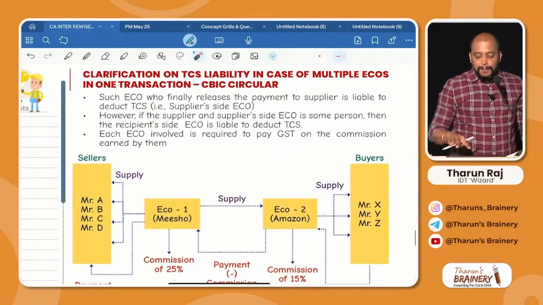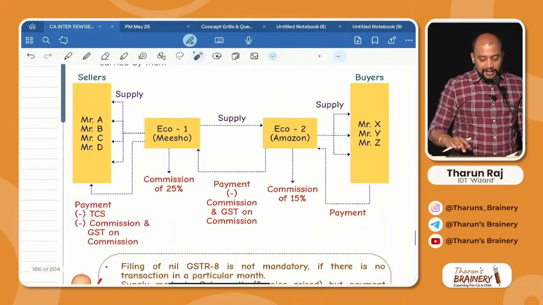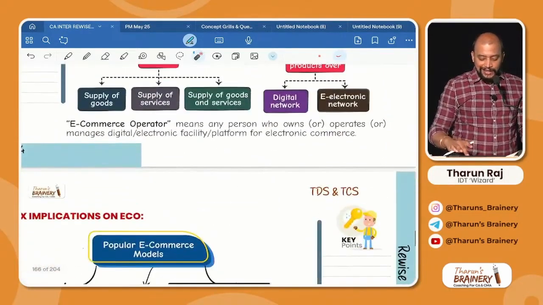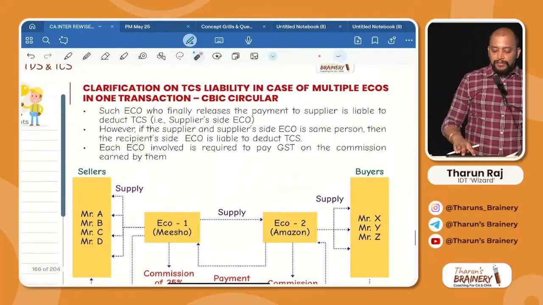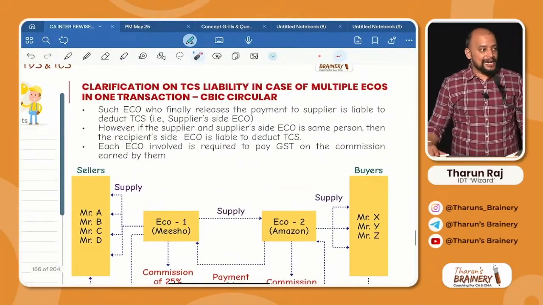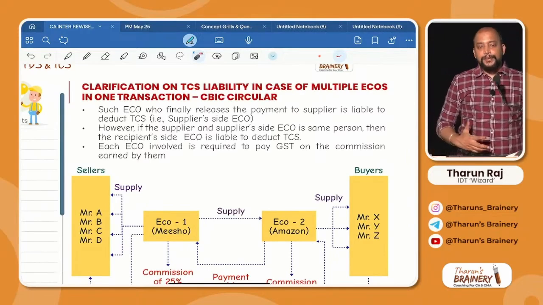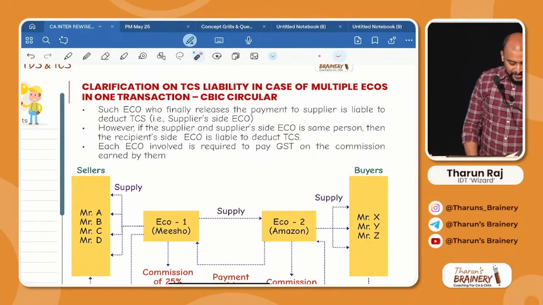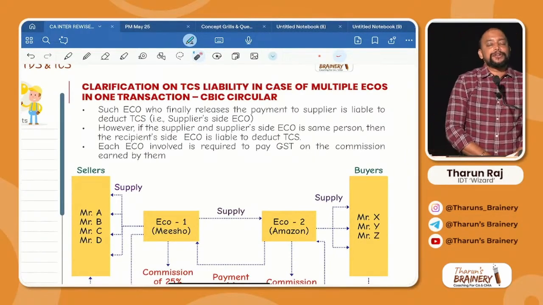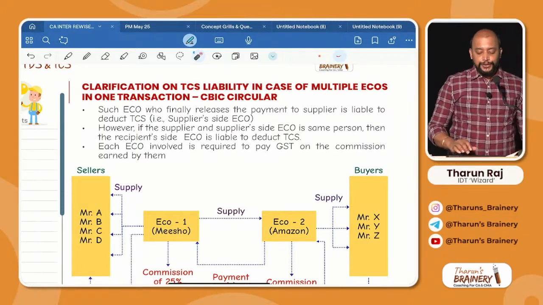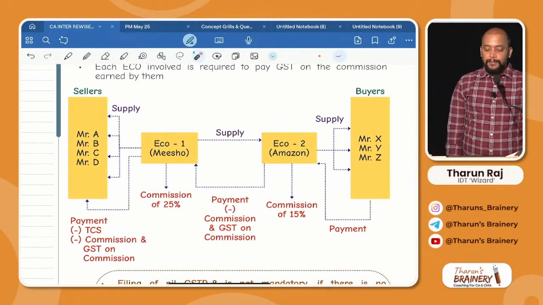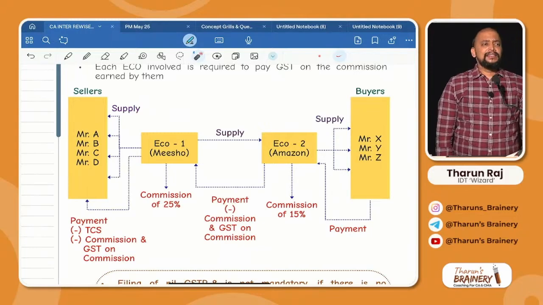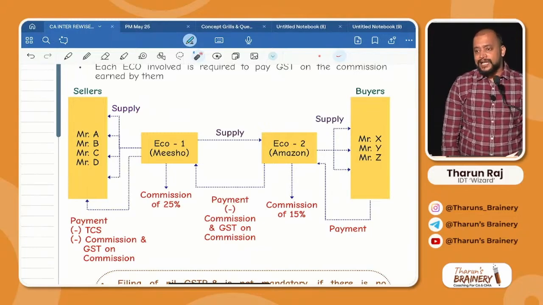What if there are multiple e-commerce operators? Which e-commerce operator will deduct the TCS? If there are multiple e-commerce operators in a transaction, which e-commerce operator will deduct the TCS? Why will there be multiple e-commerce operators? Have a look at that example. There are 4 sellers, A, B, C and D. These sellers are small sellers.